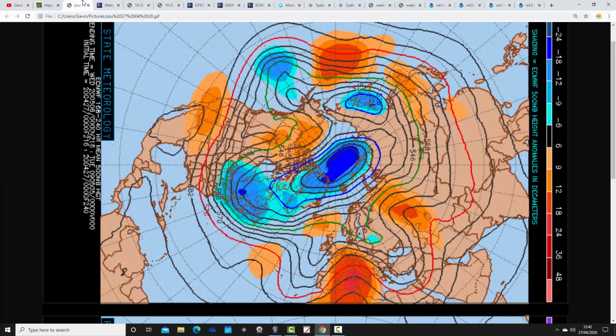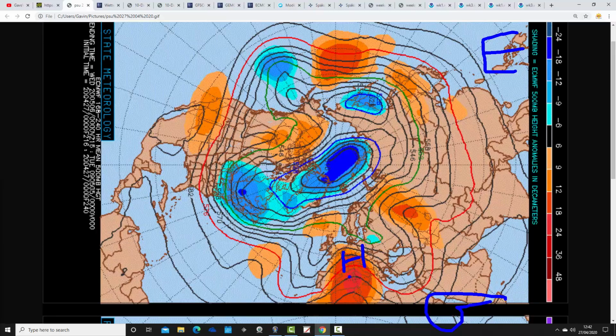But it all changes as we move through the next few days. Things are going to be turning a lot cooler, and we're also going to be turning much more unsettled as well. These are the 500 millibar height anomaly charts from Penn State University for the next week, 10 days, with the ECMWF on the top and the GFS on the bottom. So 500 millibars is up in the atmosphere. High pressure and low pressure are being moved around by the jet stream running above. Red and orange represent high pressure, blue represents low pressure. You can see that in the 7 to 10 day time frame, which takes us more or less to the end of the first week of May now.